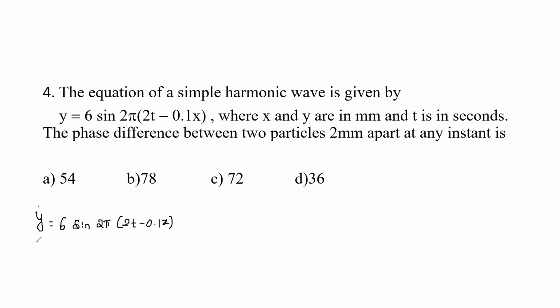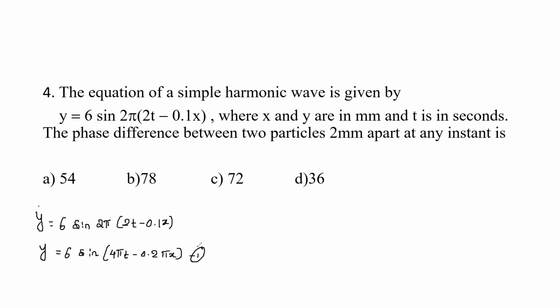I'll multiply the 2 pi into the bracket. It becomes y is equal to 6 sine of 4 pi t minus 0.2 pi x.